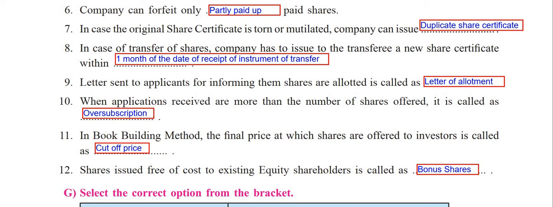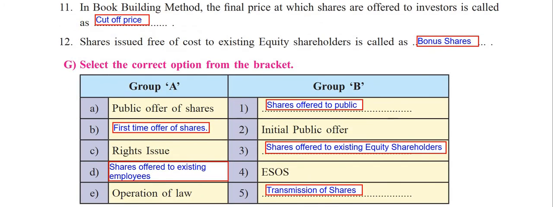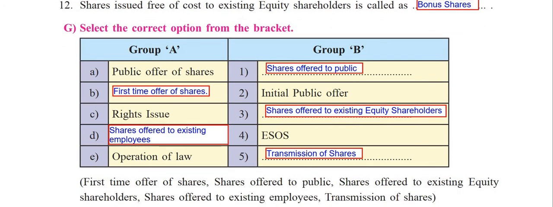Next: in the book building method, the final price at which shares are offered to investors is called the cutoff price. Then the 12th one: shares issued free of cost to existing equity shareholders are called bonus shares. I think we are aware of the details of bonus shares, students. So the correct answer is bonus shares. Let us go to the G part of it.